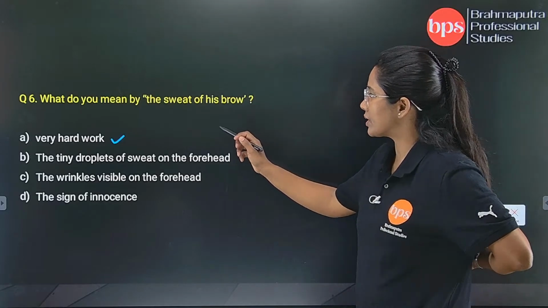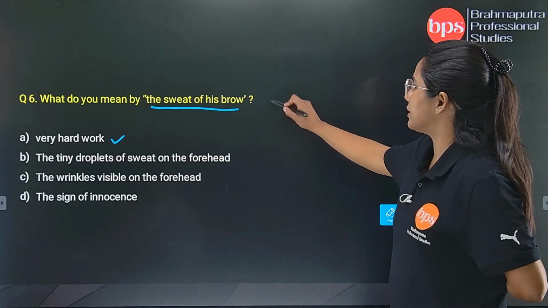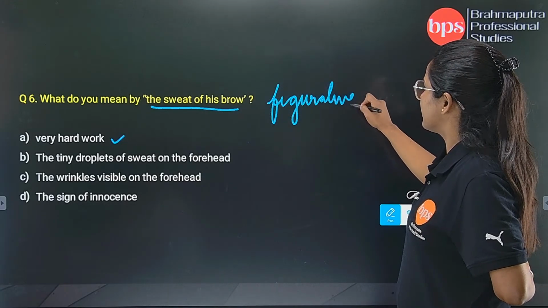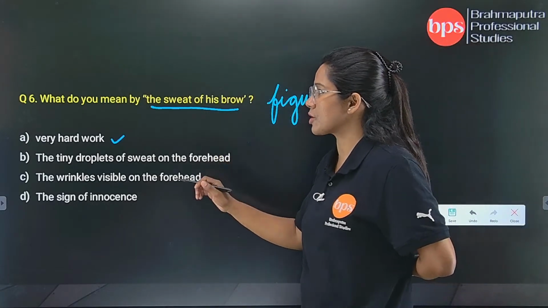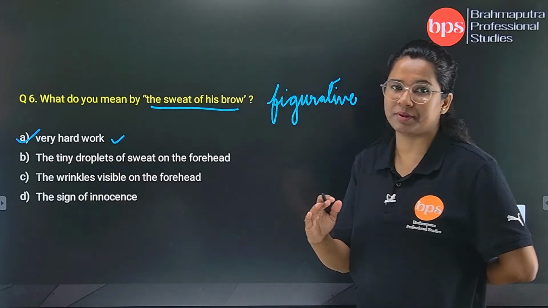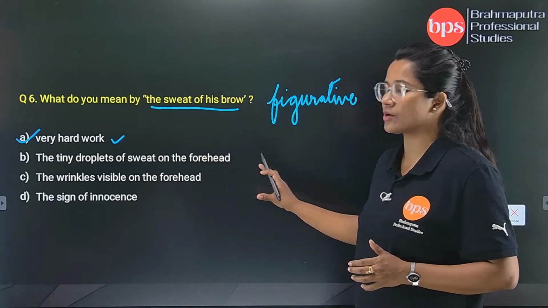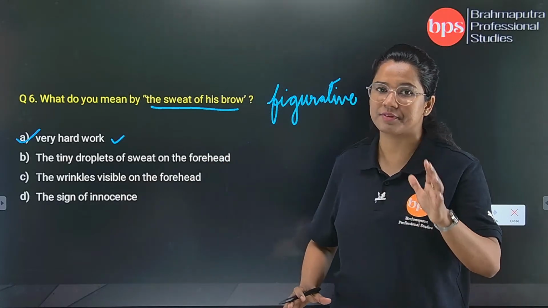But here actually the sweat of his brow is having a figurative meaning. Though it has a literal meaning, here we will go with the first option because it is trying to tell us something more than the literal meaning, and that is very hard work. So the tiny droplets of sweat on the forehead is the literal meaning and very hard work is the figurative meaning.